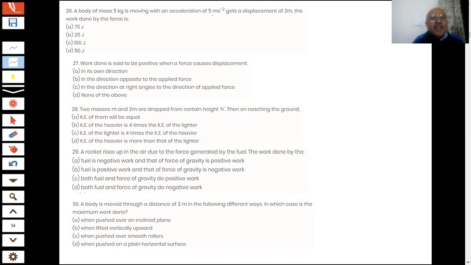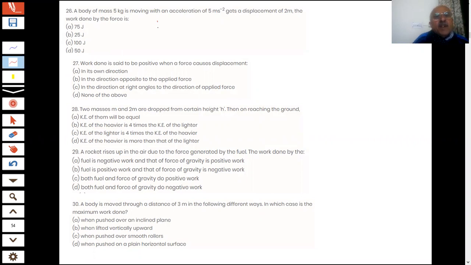The work done by the forces. Sir, D part is the correct answer, 50 joules.